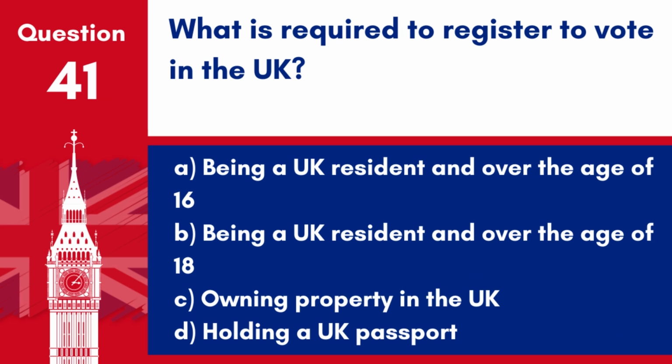Question 41. What is required to register to vote in the UK? A. Being a UK resident and over the age of 16. B. Being a UK resident and over the age of 18. C. Owning property in the UK. D. Holding a UK passport. Answer B. Being a UK resident and over the age of 18. UK residents must be at least 18 years old to register to vote.